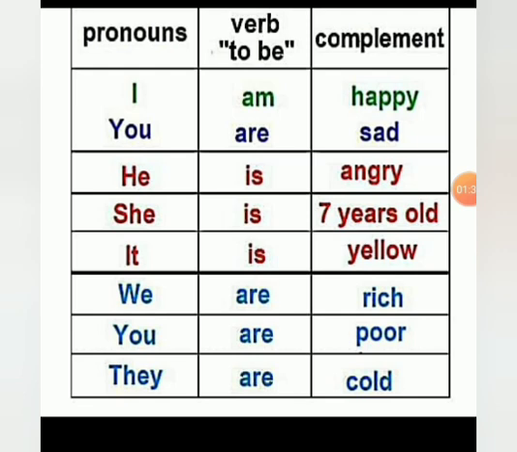You are sad. For personal pronouns like he, she, it, we are using is as a verb. He is angry. She is 7 years old. It is yellow. Then for plural pronouns we, you and they, we are using are as a verb. We are rich. You are poor. They are cold.